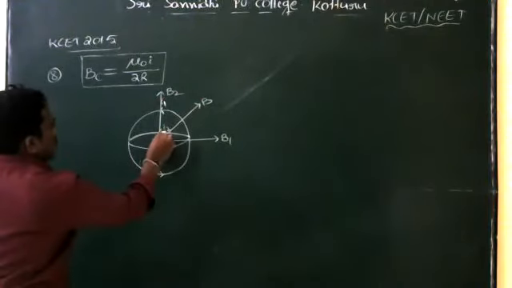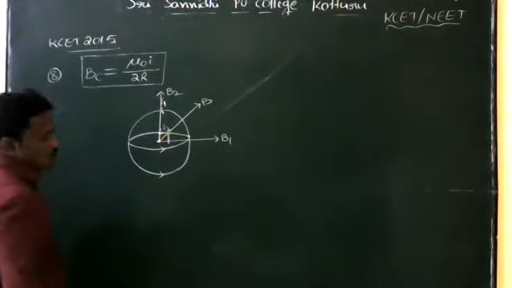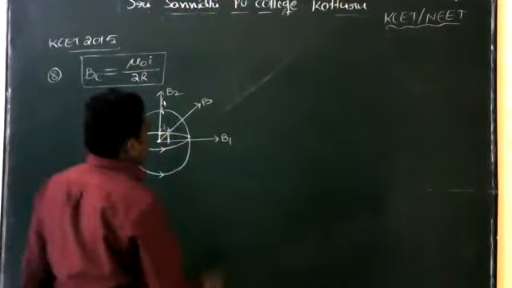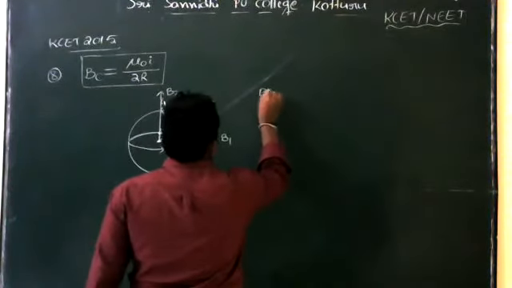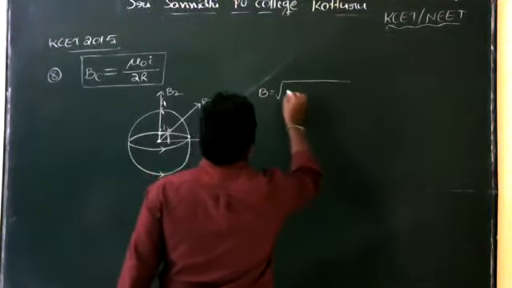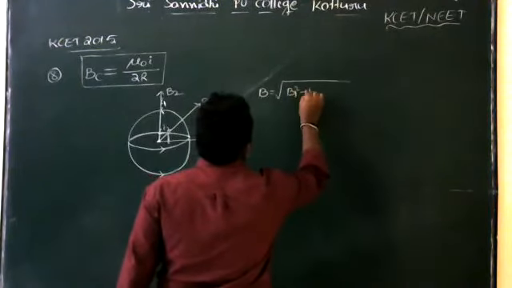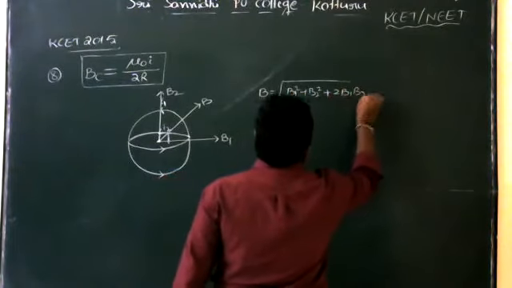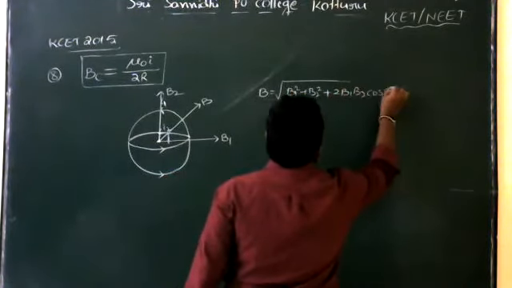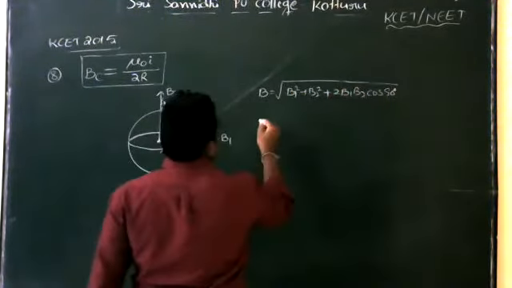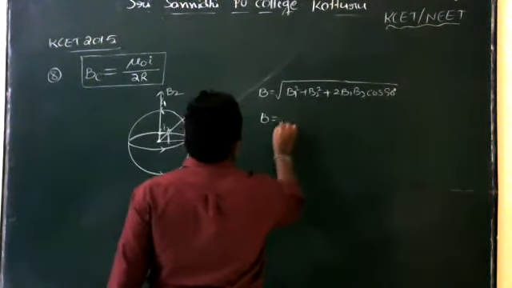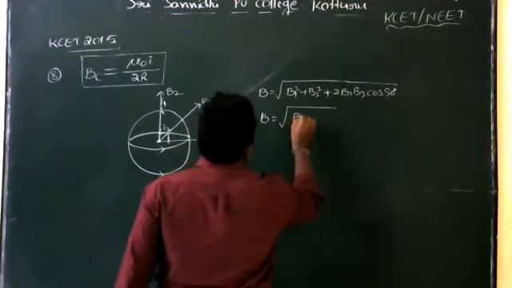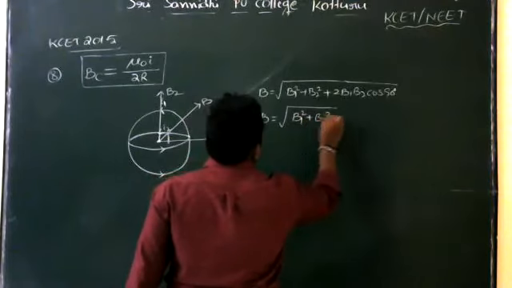These two are mutually perpendicular to each other. So by using the formula, B is equal to square root of B1 square plus B2 square plus 2 B1 B2 cos 90. Cos 90 is 0, and 0 into anything is 0, therefore B is the square root of B1 square plus B2 square.